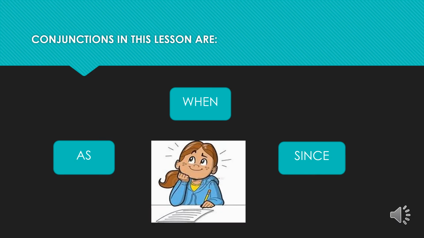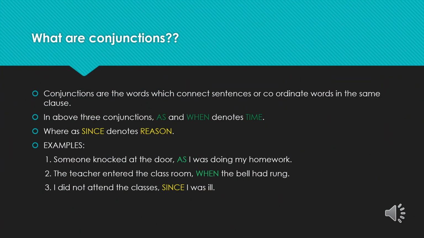These sentences are incorporated with the conjunctions or linkers as, when, and since. What do you mean by conjunction? A conjunction is a word used to join sentences or coordinate words in the same clause. In the above sentences, the clauses with as and when denote time, whereas since denotes reason.